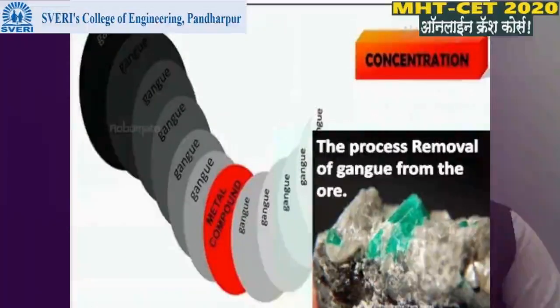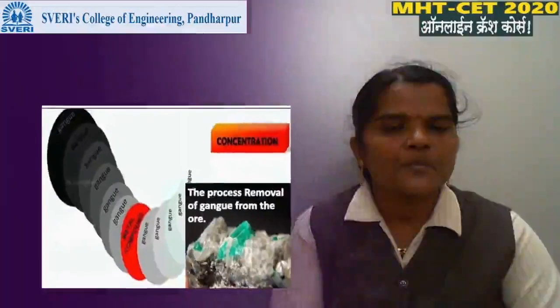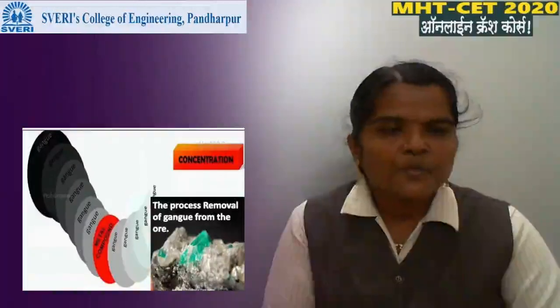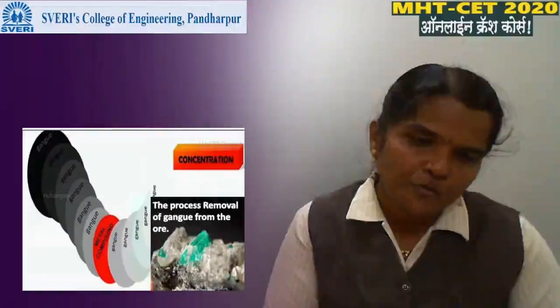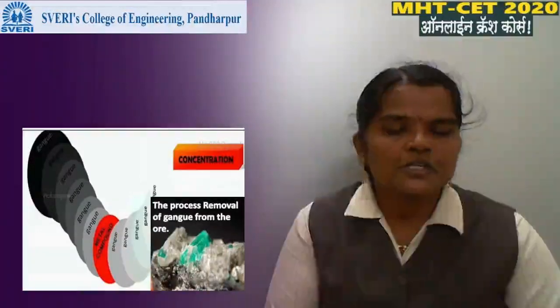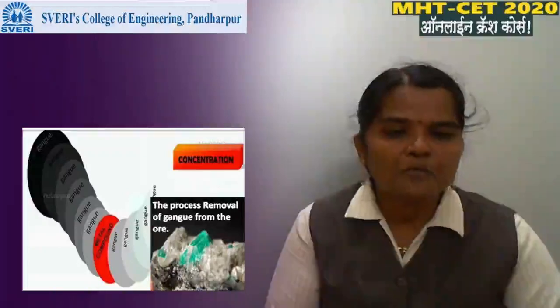Concentration is the first process of conversion, or isolation of metal from the ore. In this process, gangue is removed from the ore. Gangue is removed from the ore.